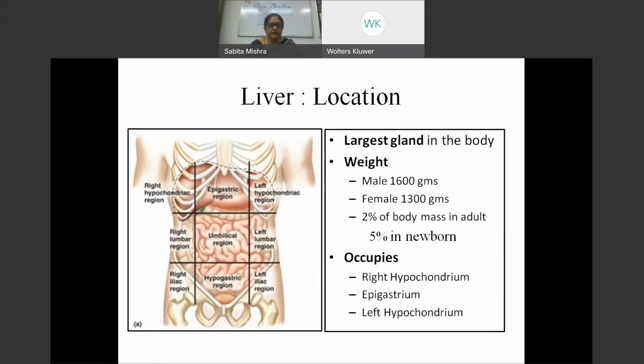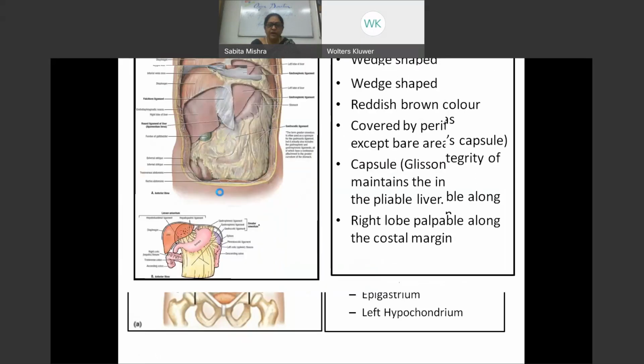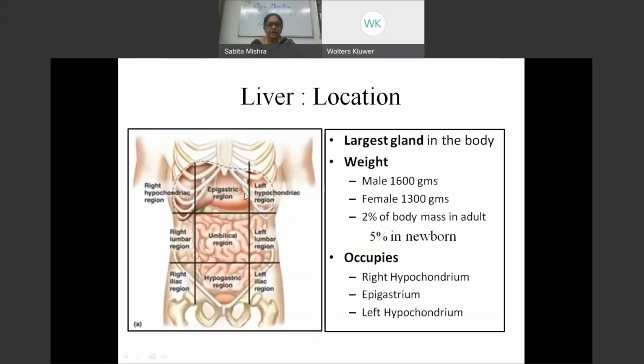You can see in this picture its extent, lying in the upper part of the abdomen, occupying the entire right hypochondrium, the epigastrium, and also going into the left hypochondrium. It stretches one hand's breadth below the xiphisternal joint and tapers into the left hypochondrium.